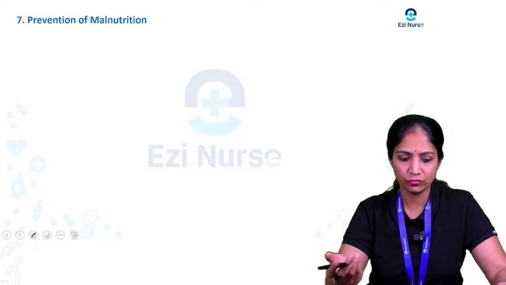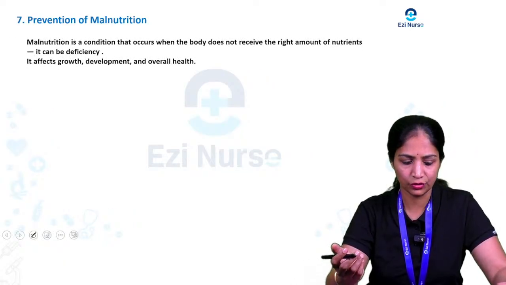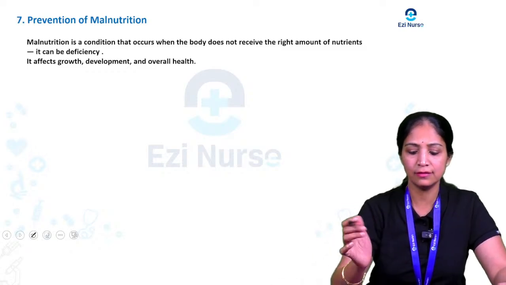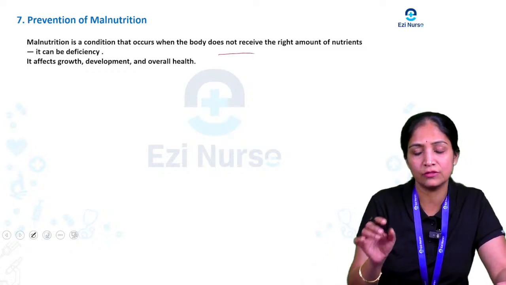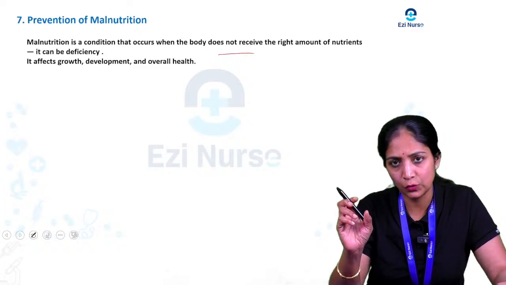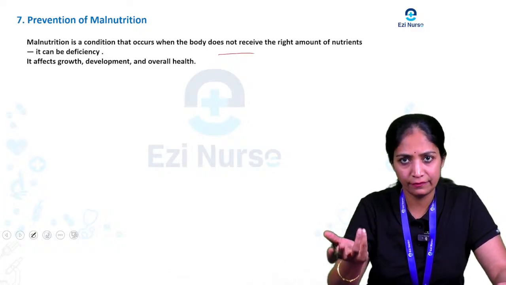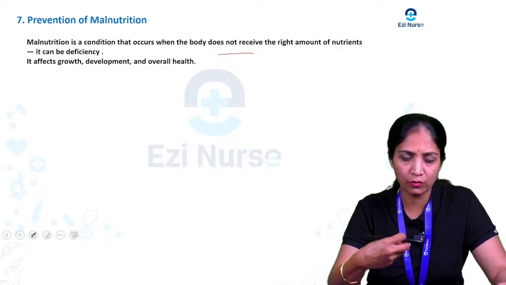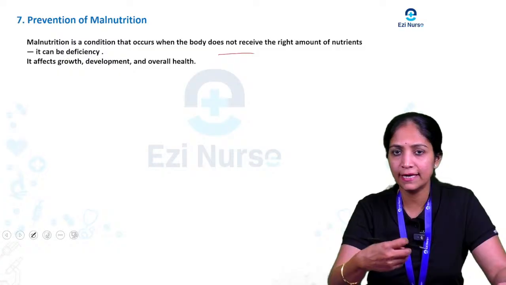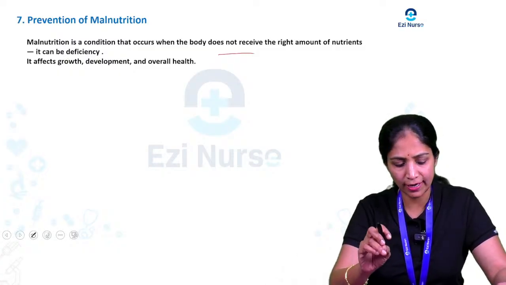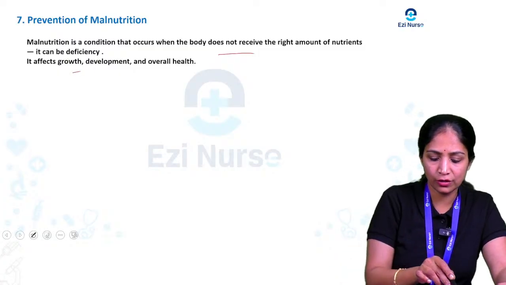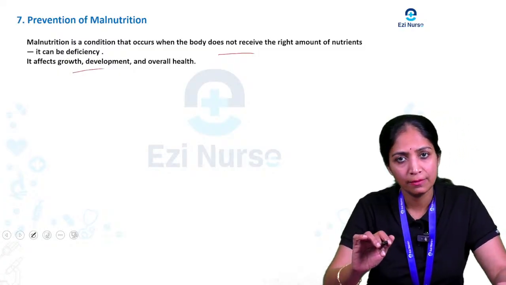Next, coming to the next question, that is prevention of malnutrition. So what do you mean by malnutrition? Malnutrition is a condition that occurs when the body does not receive the right amount of nutrients. It can be a deficiency, if the body is not getting the right amount of nutrients, it will be a deficiency in the child. Usually it affects the growth, development and overall health of the baby.